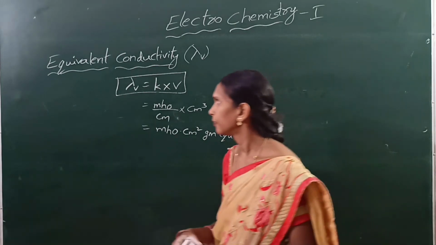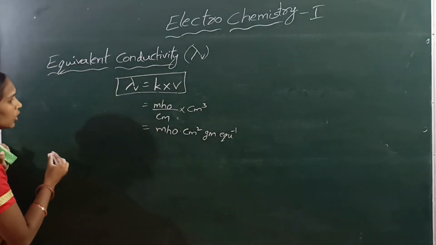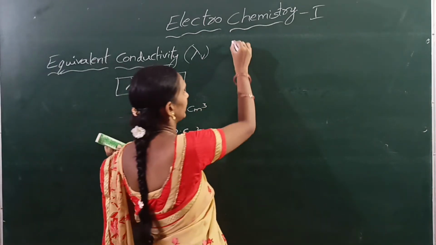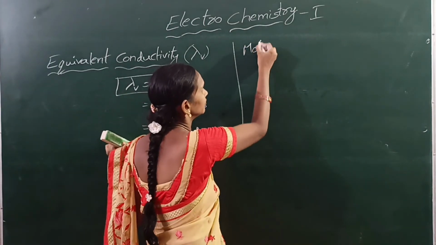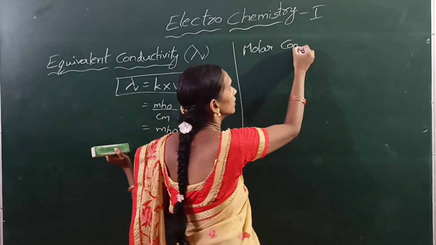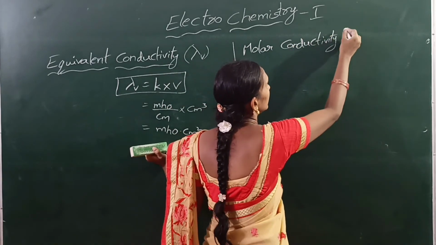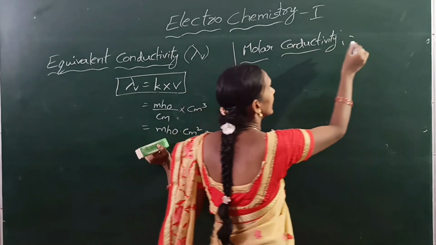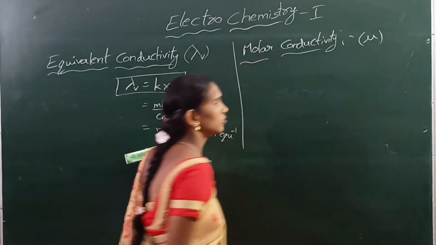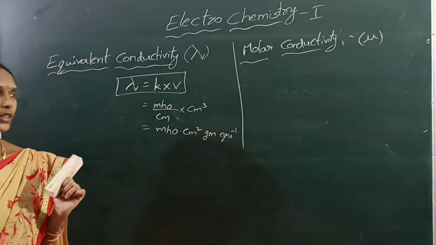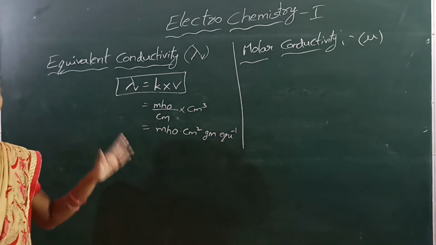Next, molar conductivity. This is indicated with mu. This is the same as equivalent conductivity.